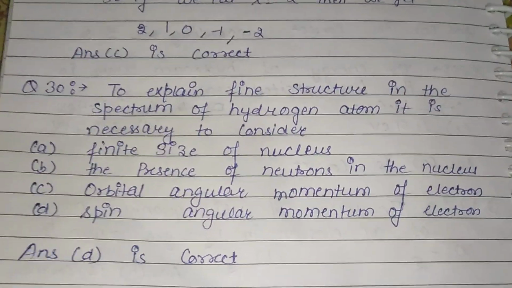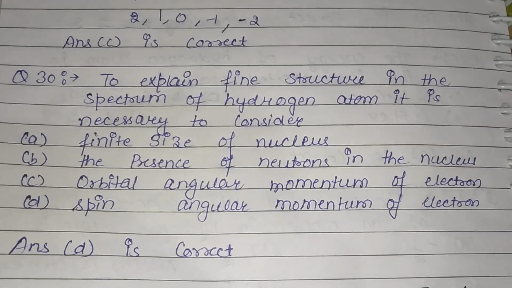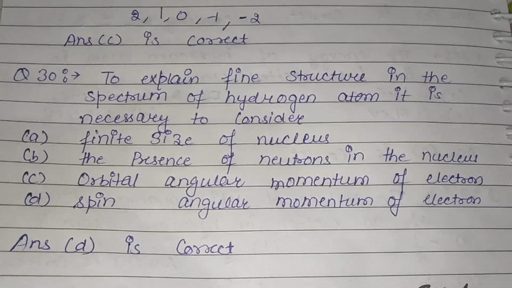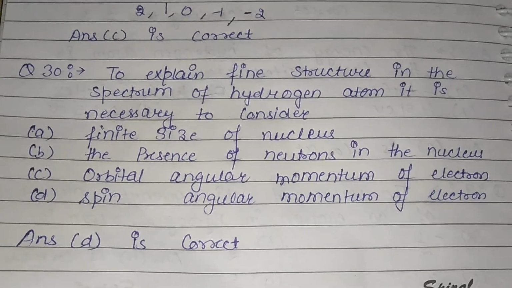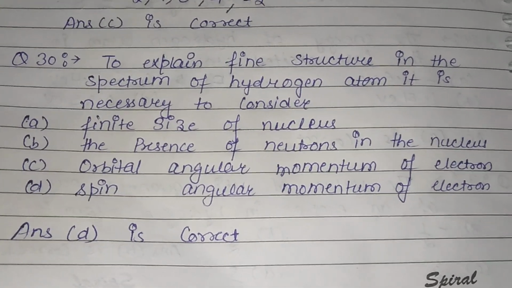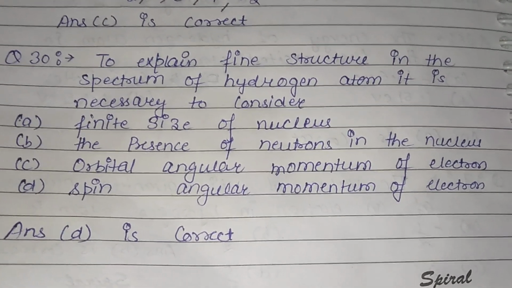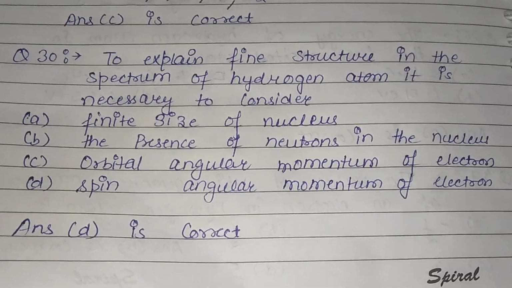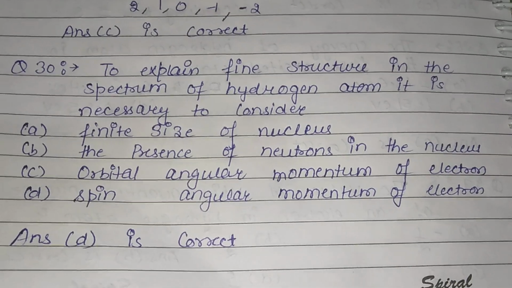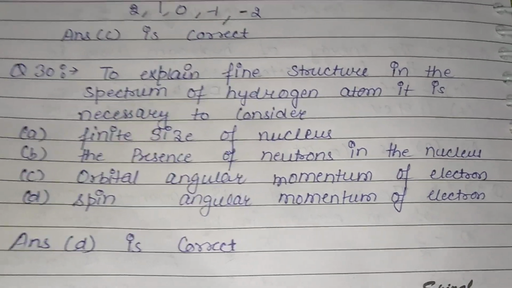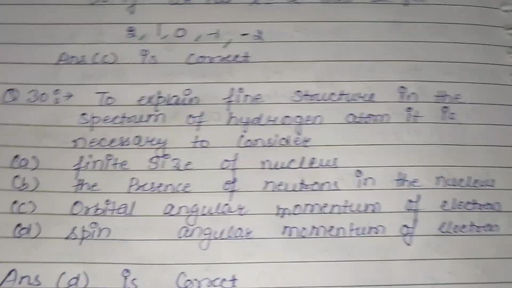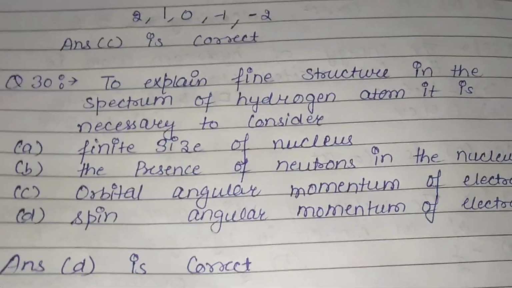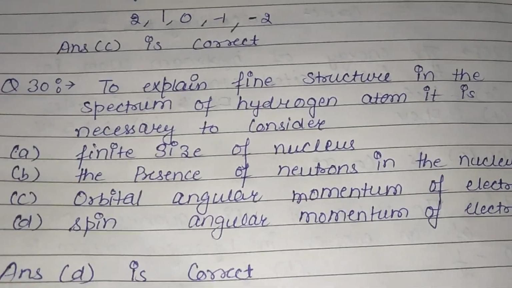To explain the fine structure in the spectrum of hydrogen atom, it is necessary to consider a finite size of nucleus, the presence of neutrons in the nucleus, orbital angular momentum of the electron, or spin angular momentum of the electron. So it is spin angular momentum of the electron. Answer D is correct. So these are all 30 questions of alkali spectra and spectroscopy of atoms.